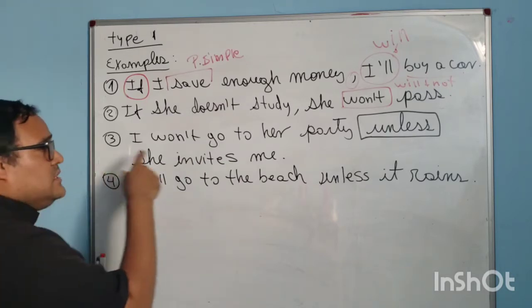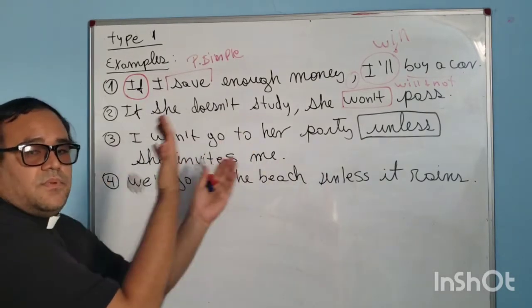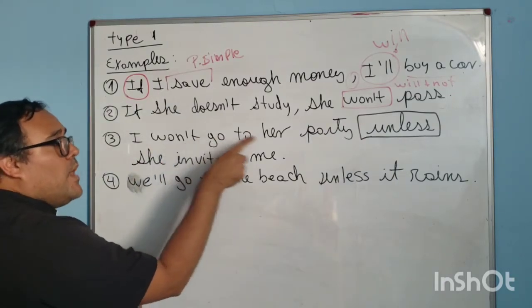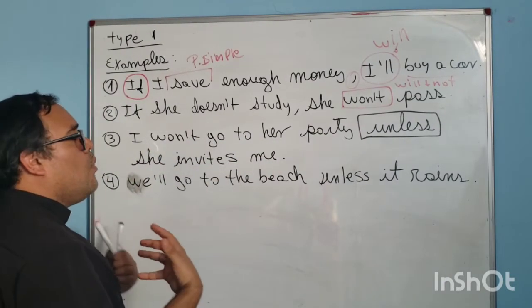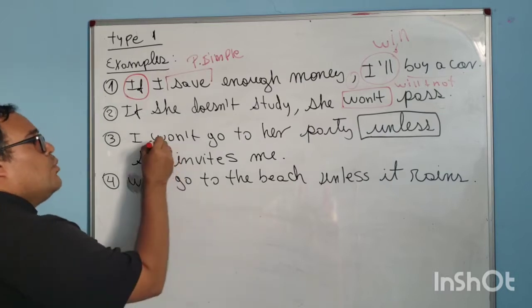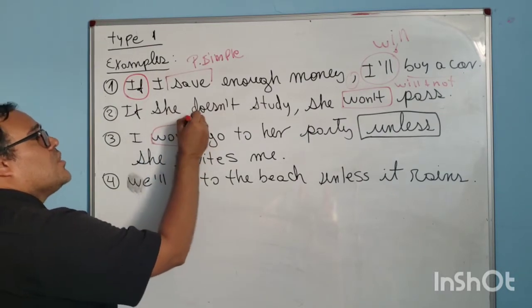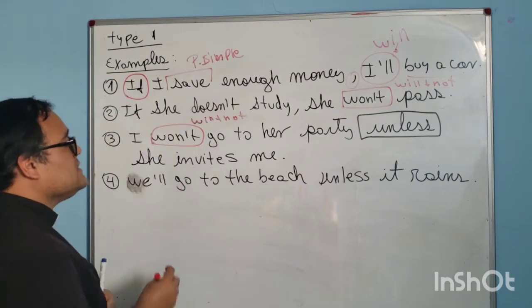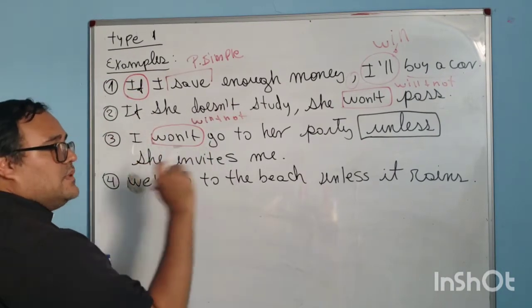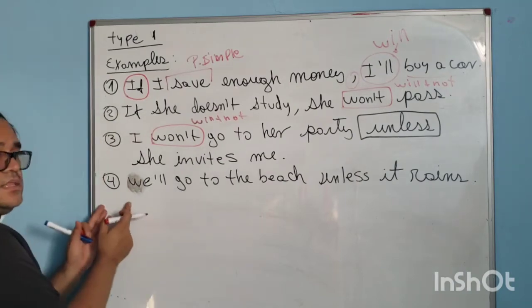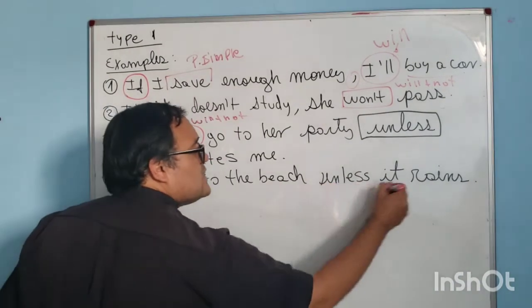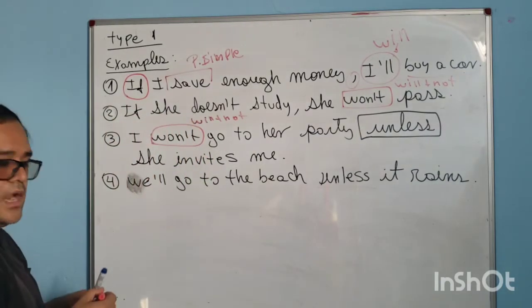Now, this part is vice versa, without comma. I won't go to her party. Won't is will plus not. Unless she invites me. The same here: we'll go to the beach unless it rains. Okay? Unless it rains.